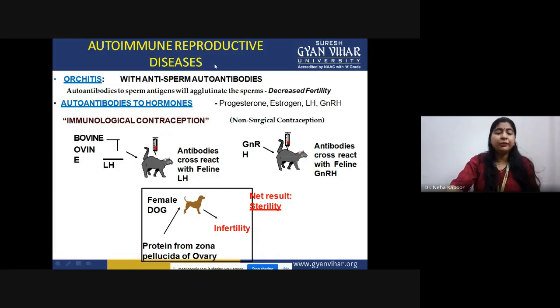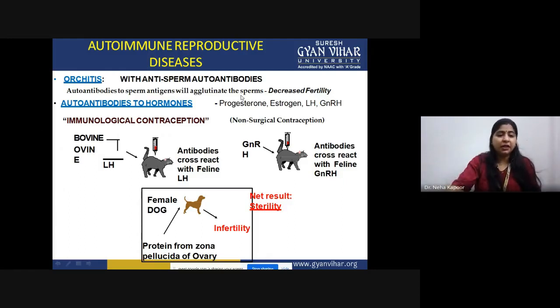Next is autoimmune reproductive diseases. As the name suggests, it is attacking our reproductive system. So in that case, the autoantibodies are produced against sperm. Anti-sperm antibodies are being generated. So these antibodies will attack the sperm antigens. Because of that, sperms will be agglutinated, and the condition of infertility would be happening in that very person.